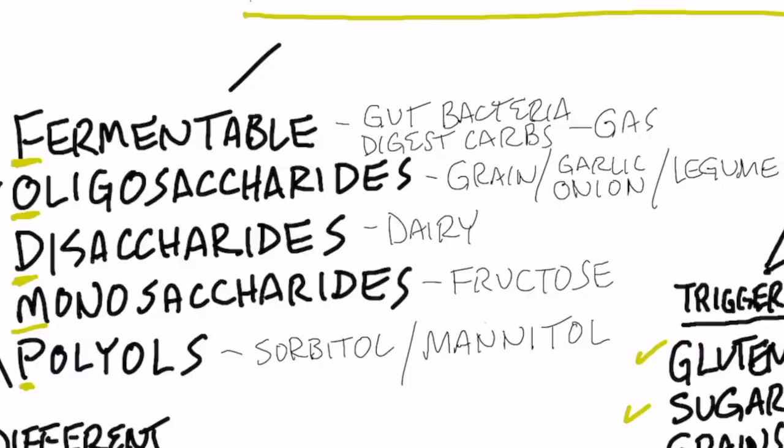But these two compounds are also, to a certain degree, in fruit and even vegetables. So the whole concept of FODMAPs is to consume foods low in FODMAPs. I listed all of those in the description below, because you'd also want to avoid the high FODMAP foods.